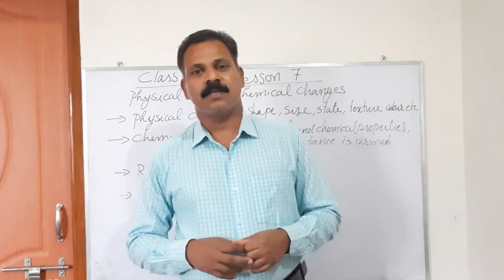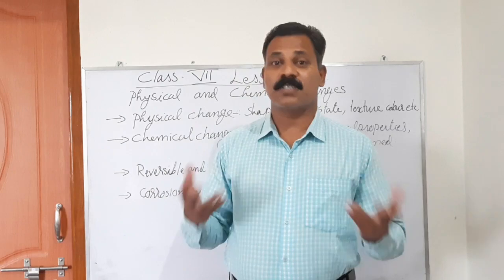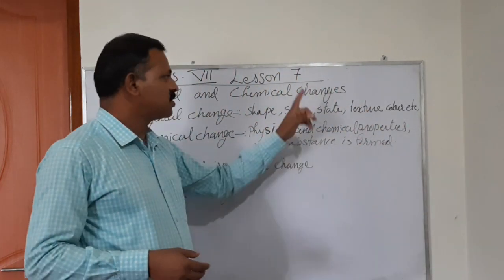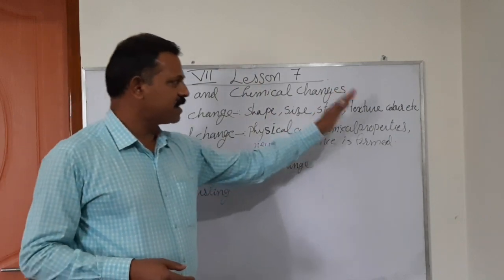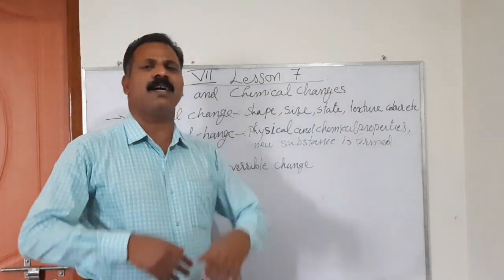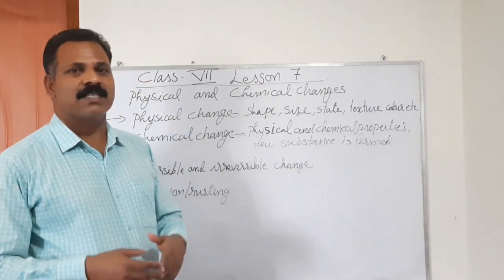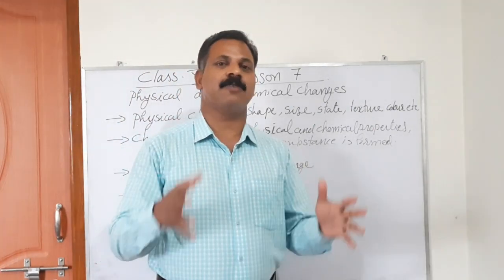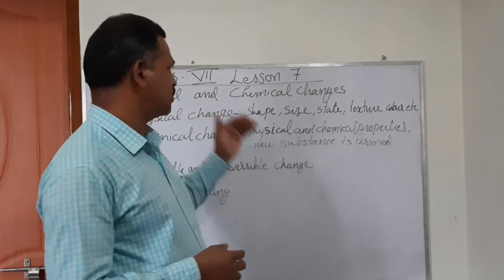You can see things around us keep on changing, either in their structure, shape, size, texture, color, or many other ways. When substances get changed, that type of change is called a physical change.